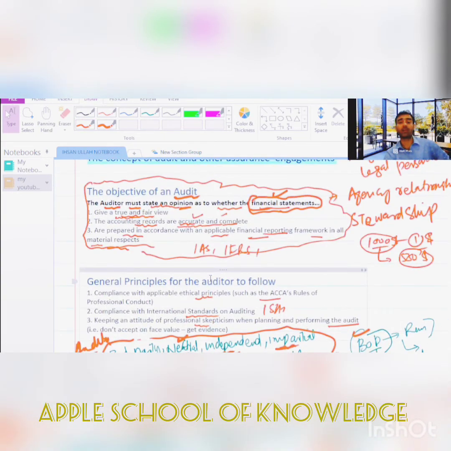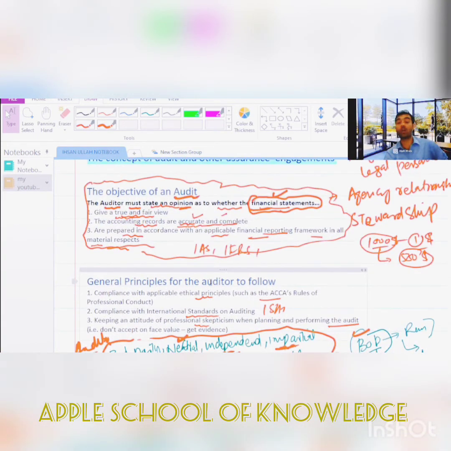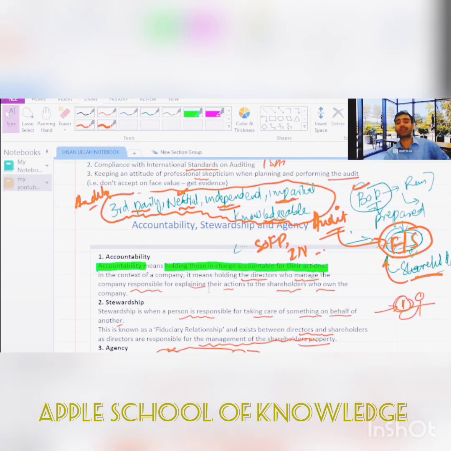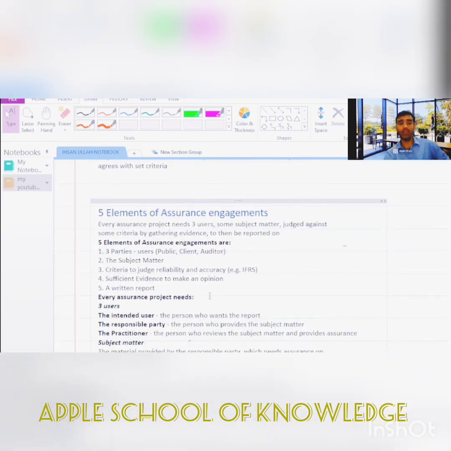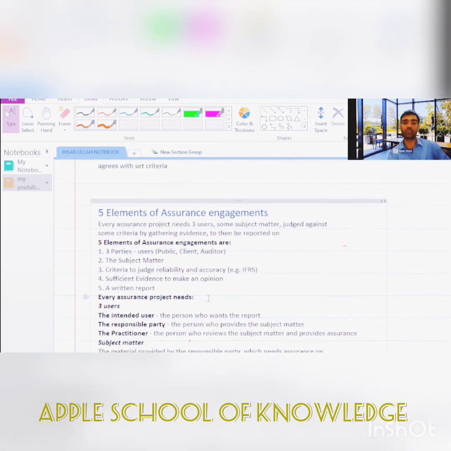We have discussed some objectives of the audit. We have discussed the general principles for the auditor to follow. We have discussed what qualities the auditor must have. And then we have also discussed some items like the financial statements. Now, if you see assurance engagement, assurance is a bit of a level up of satisfaction. Let me write it here: this is a level of satisfaction.